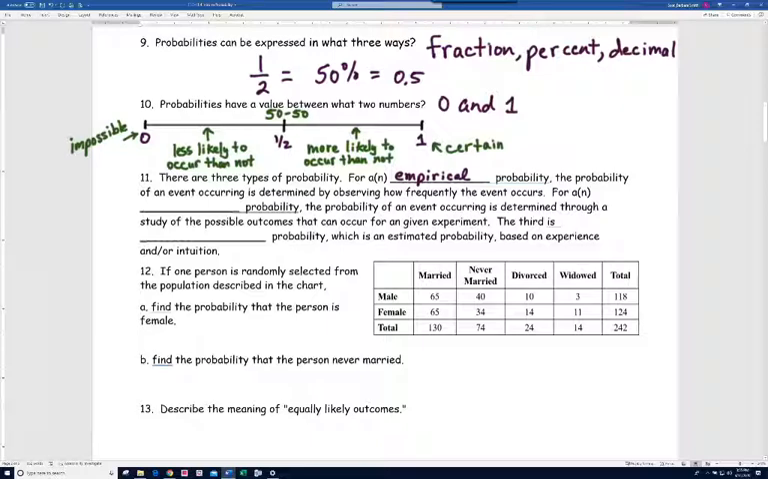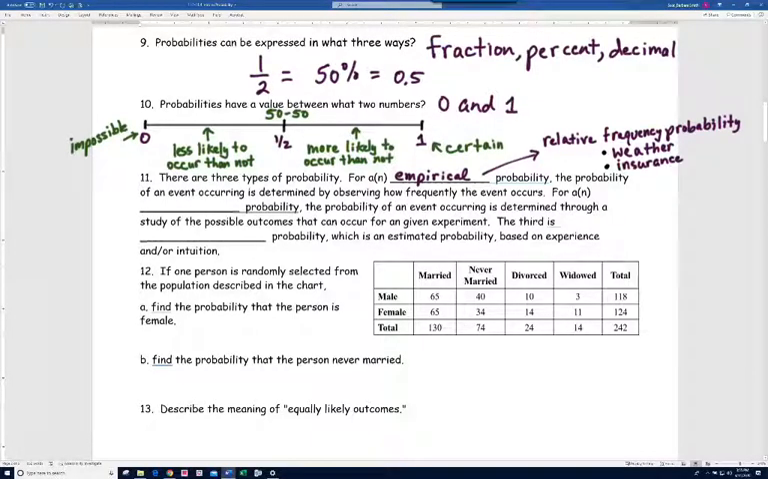So, first of all, I just want to mention in your book, they call these relative frequency probabilities. Some examples would be like the weather. When it comes to weather, weathermen collect data, and based on the data that they see, they make predictions about the weather. And often that data goes way back years and years.